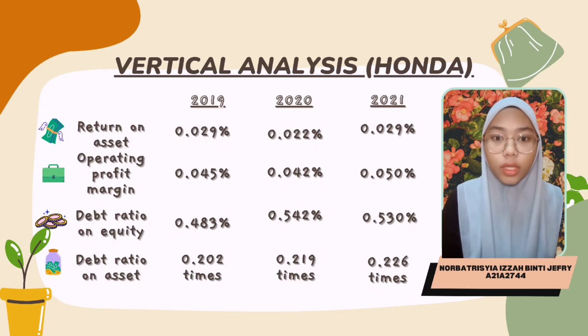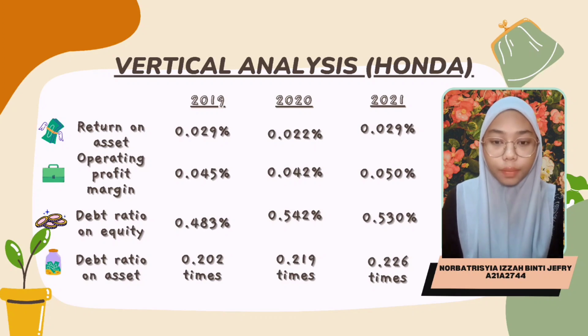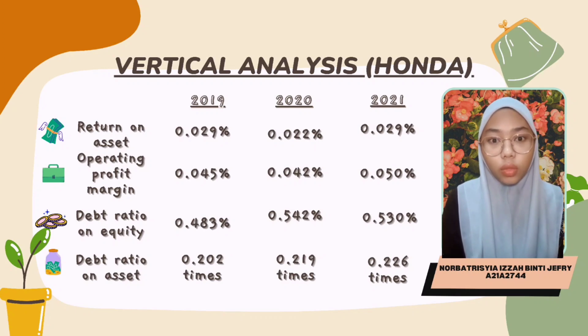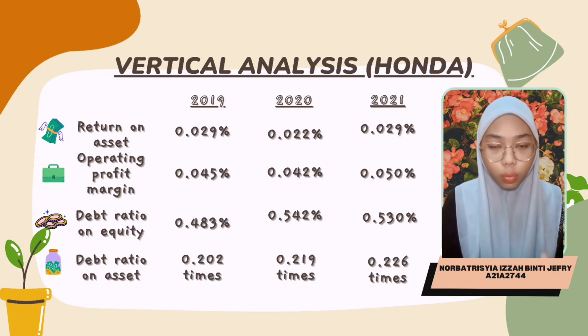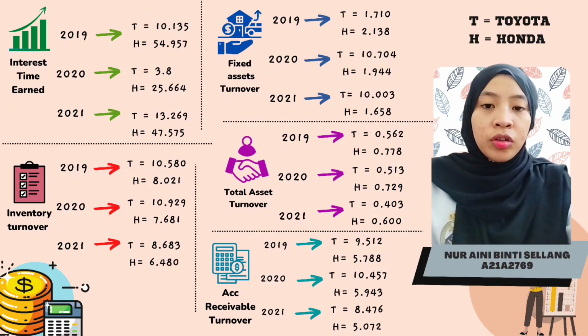For the second point, the value lessened by 0.003% from 2019 to 2020. But the trend is increasing from 2020 to 2021 by 0.008%. For the third domain, the value went high in 2020 compared to 2019 by 0.059% and it went low in 2021 by 0.012%. As for the debt ratio on assets, we can observe an increasing trend. In 2019, the value soared from 0.202 times to 0.219 times in 2020 and increased to 0.226 times in 2021. We'll continue the presentation.